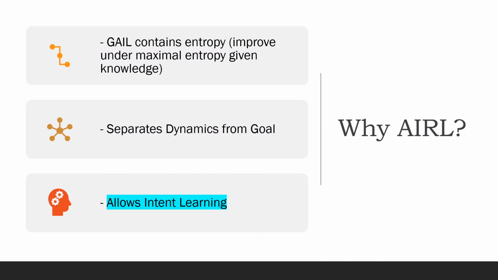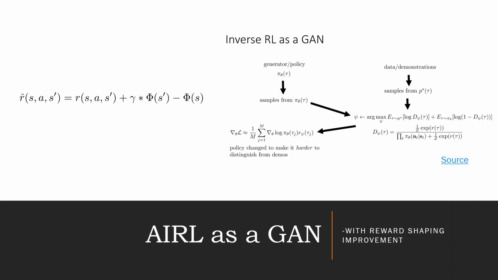Because of the huge number of possibilities, it's not that we have multiple start states trying to get to a single end state, it's that we have multiple start states getting to multiple different end states, but they're solving some overall larger goal. So we need to use a method that's able to do intent understanding, and AIRL is this method.